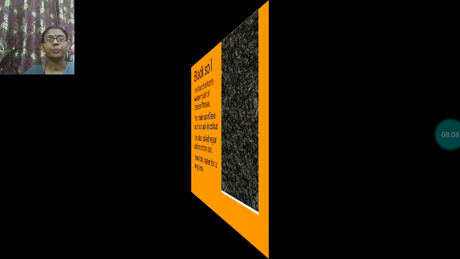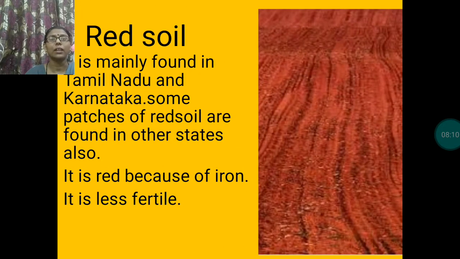Next one, red soil. It is mainly found in Tamil Nadu and Karnataka, and some patches of red soil are found in other states also. It is red because of iron, and it is less fertile soil.